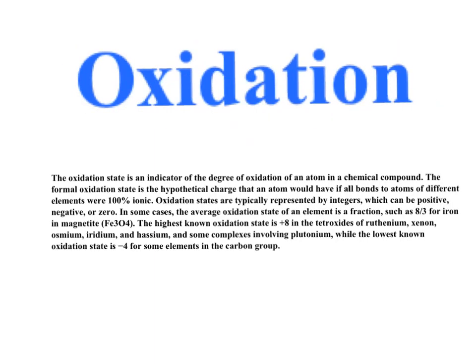Oxidation. The oxidation state is an indicator of the degree of oxidation of an atom in a chemical compound. The formal oxidation state is the hypothetical charge that an atom would have if all bonds to atoms of different elements were 100% ionic.